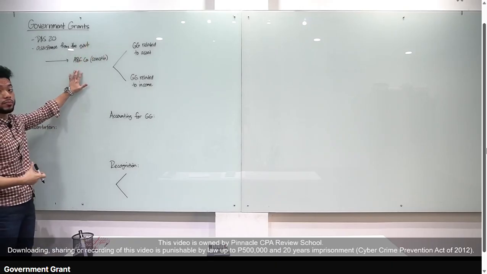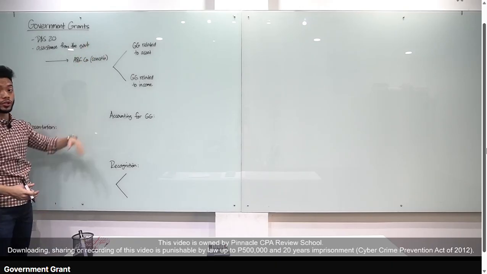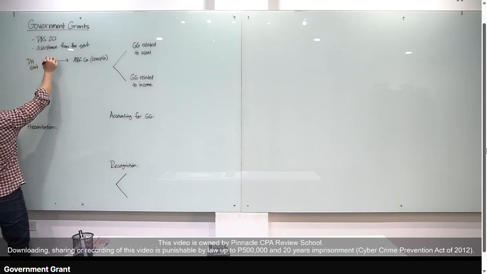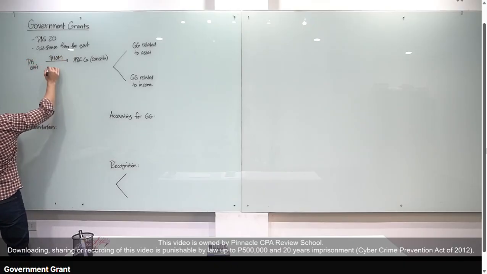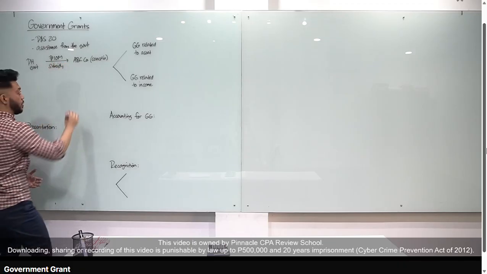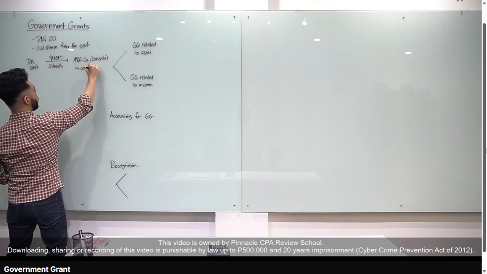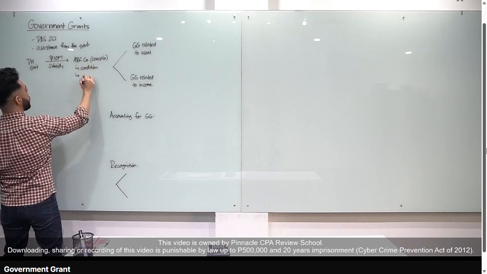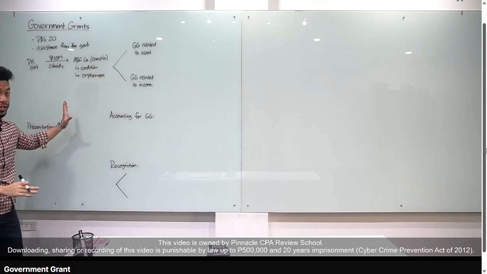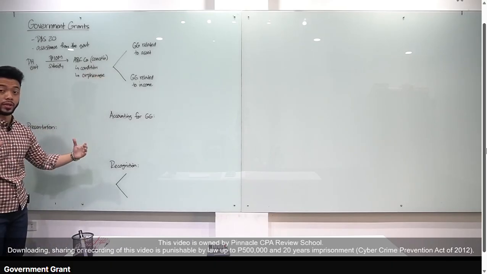For example, tayo si ABC Company and we are a construction company. Now, si Philippine government, nag-provide sa atin ng 10 million pesos na assistance. Ang tawag natin, class, is subsidy. Okay? Now, may condition yan. Sabi ni Philippine government, ito yung 10 million pesos, pero in one condition, you have to construct an orphanage sa barangay kung saan located si ABC. Okay? So that's how government grant works.